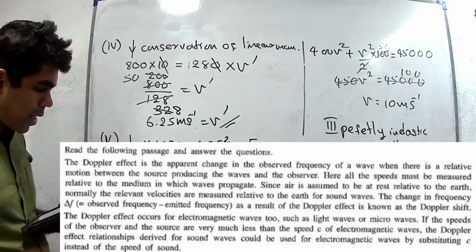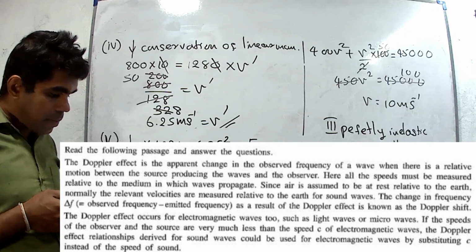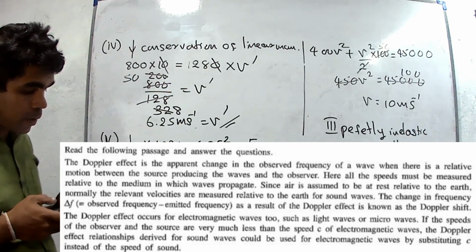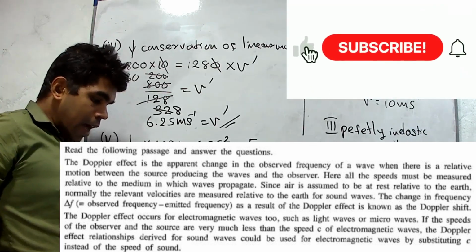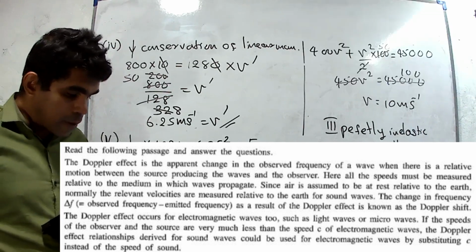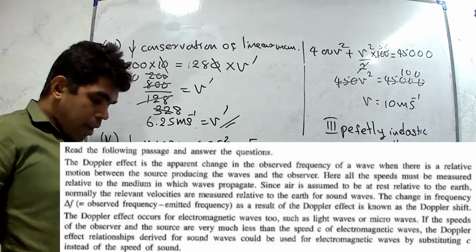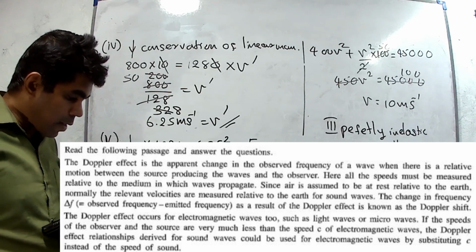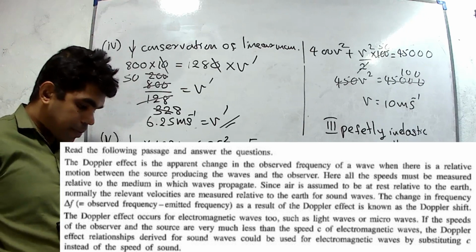Read the following passage and answer the questions. The Doppler effect is the apparent change in the observed frequency of a wave when there is a relative motion between the source producing the wave and the observer. Here all the speeds must be measured relative to the medium in which the wave propagates.